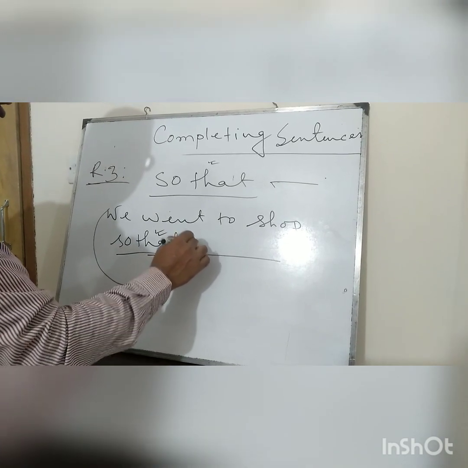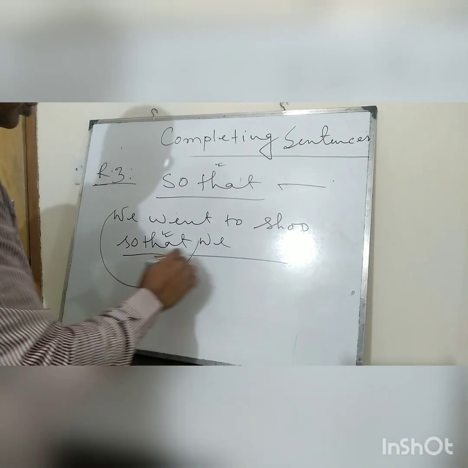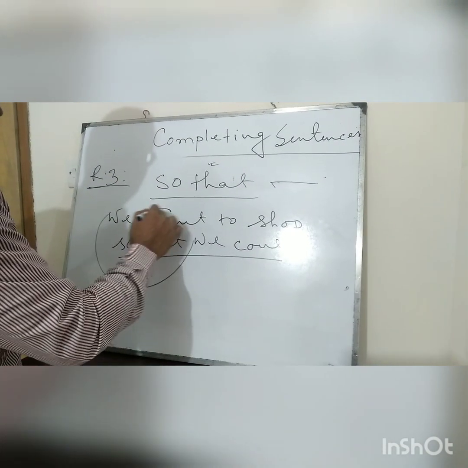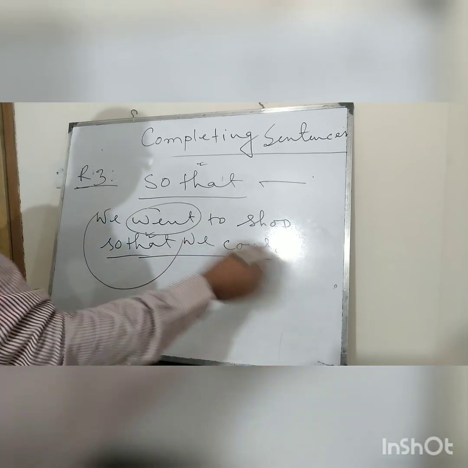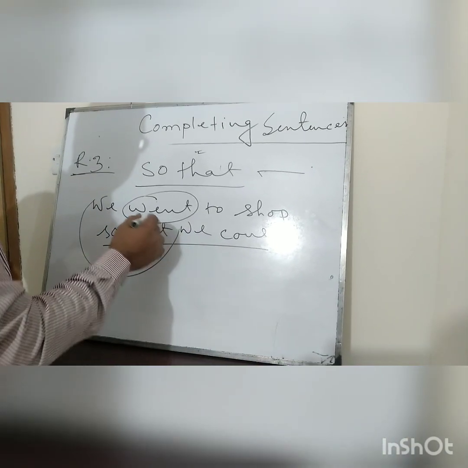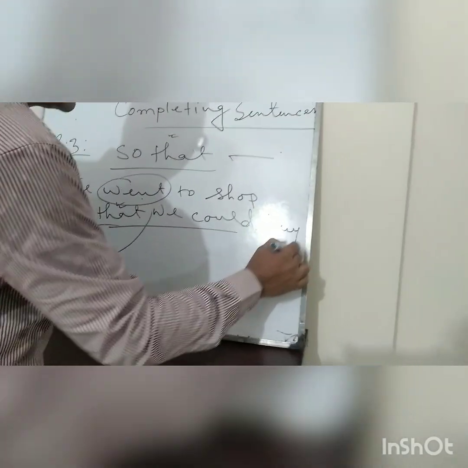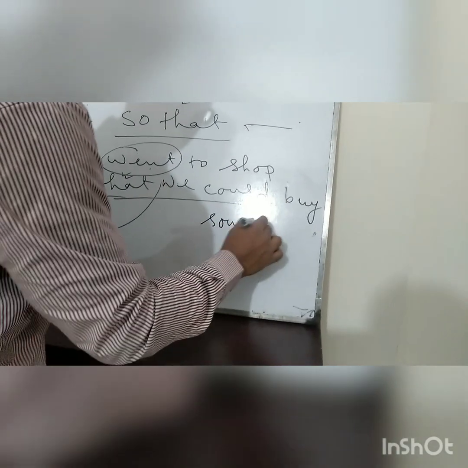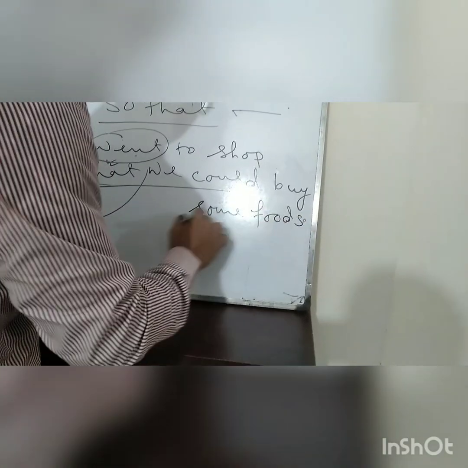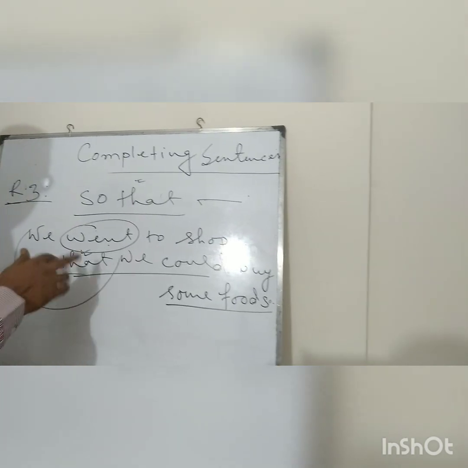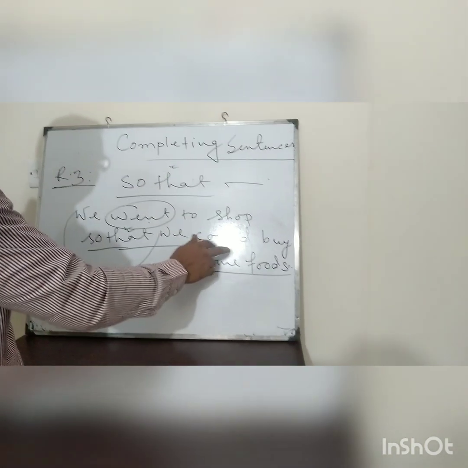We went to shop so that we could. Here "could" will be used, because if the first verb is present tense, the other part will also be present tense. If the first verb is past tense, the other portion will also be past tense. So that we could buy some foods. Okay, students, after "so that" you will of course use can, could, may, might.